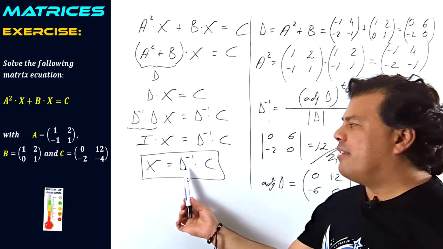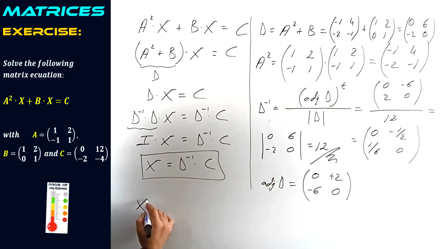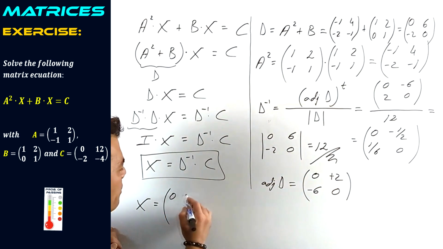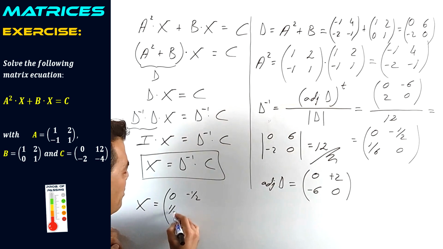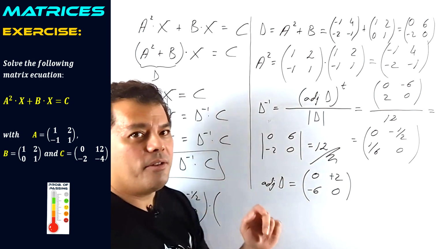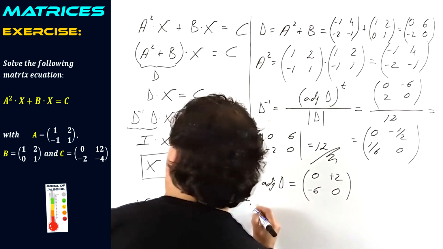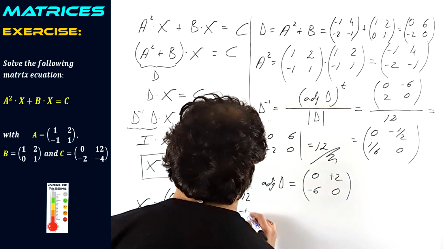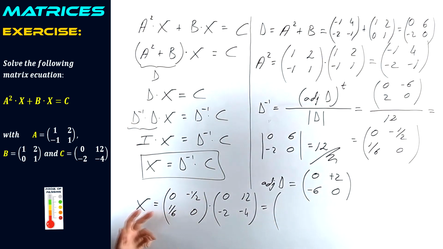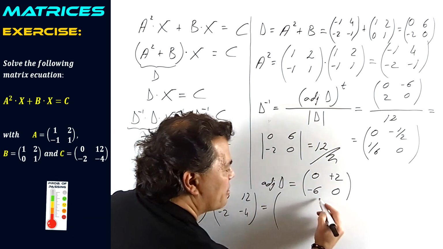Once we already have the inverse of D, let's write the solution, because it will be the inverse of D. Here you have it: 0, negative 1/2, 1/6, 0. Multiplying matrix C, that you can read from the statement: 0, 12, negative 2, negative 4. And here is the solution of this exercise. Here is the value of our matrix X. It will be, of course, an order 2 matrix.